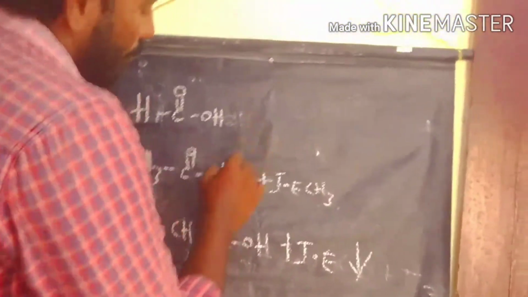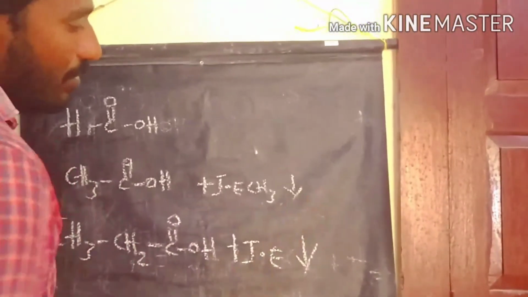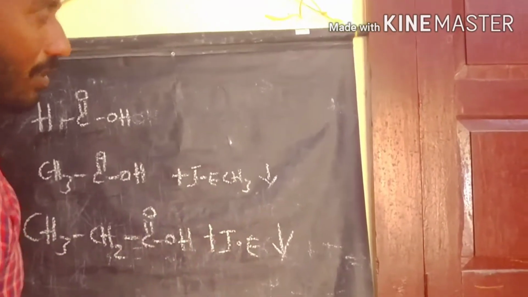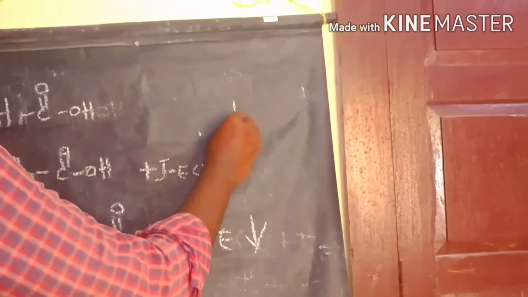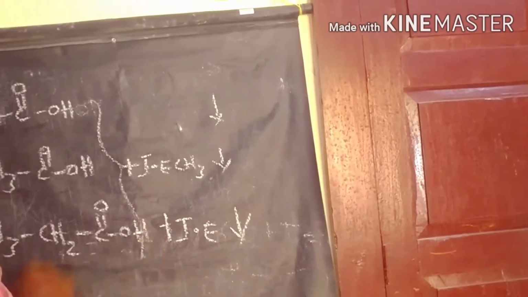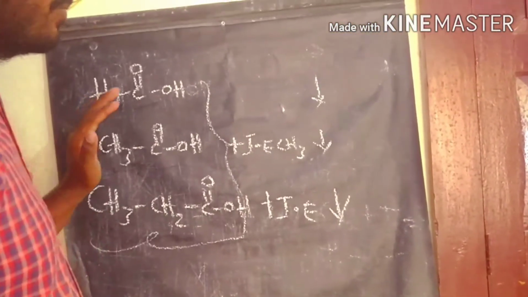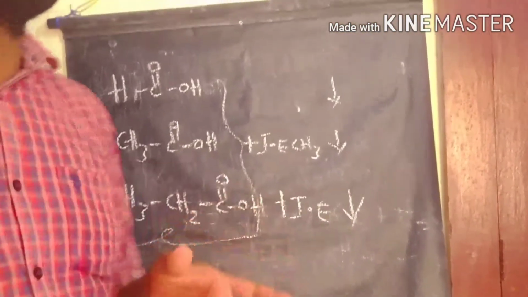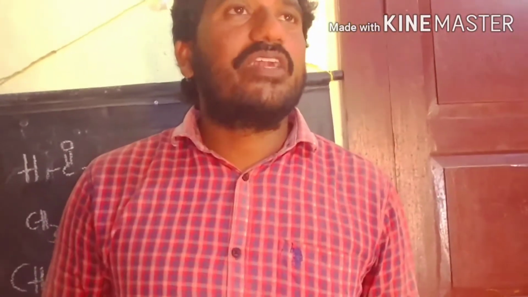When compared to formic acid, acetic acid has a lower acidic nature. In the same way, if the alkyl chain increases, the acidic nature of the carboxylic acid decreases because the plus I effect increases. This is how the acidic nature of carboxylic acids decreases. If, for example, minus I groups are present in the carbon chain, the acidity increases.